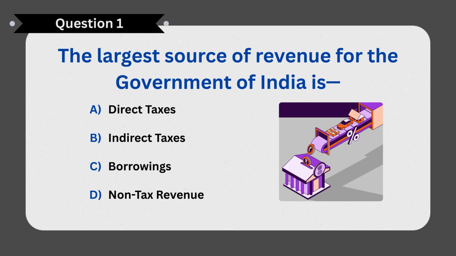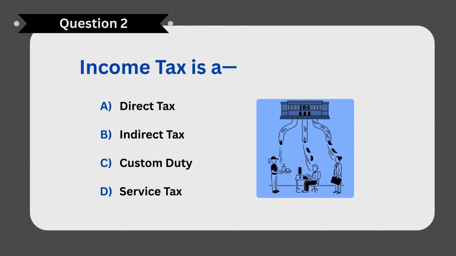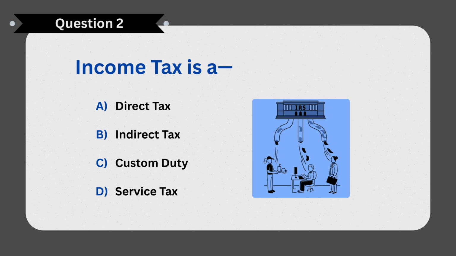First question. The largest source of revenue for the Government of India is? Correct answer B. Indirect taxes. Next question. Income tax is A. Correct answer A. Direct tax.